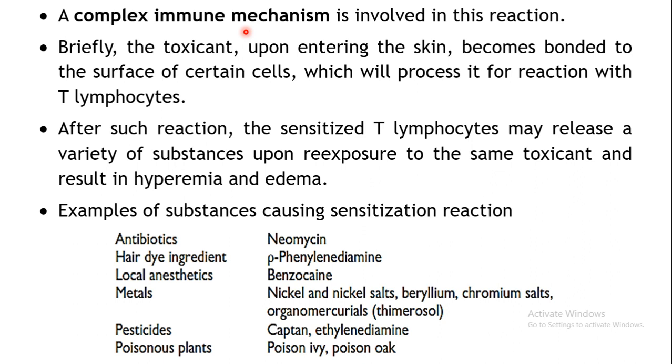That particular toxicant or substance which is coming in contact with your skin enters the skin and gets bound to the surface of certain cells, and when it gets bound to this particular substance, it will be identified by your T lymphocytes and remembered as a foreign substance.